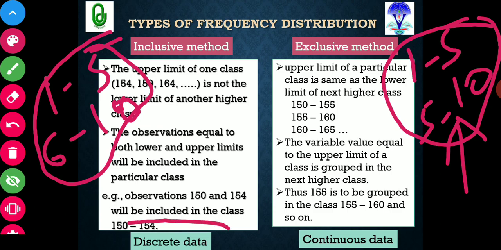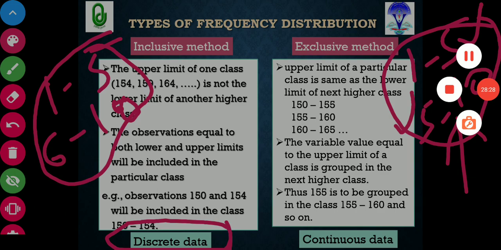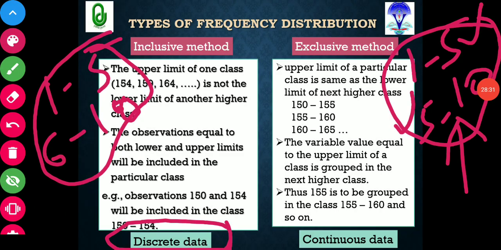So this kind of classification is applicable in case of discrete data. Another method is the exclusive method. Exclusive method means the upper limit of a particular class is the same as the lower limit of the next higher class. Here the upper limit of the class is 5, and the next higher class's lower limit is also 5. So where will 5 go? I have told you earlier: in this exclusive method, the 5 will go into the next higher class.